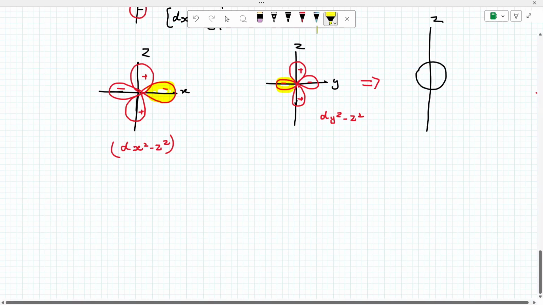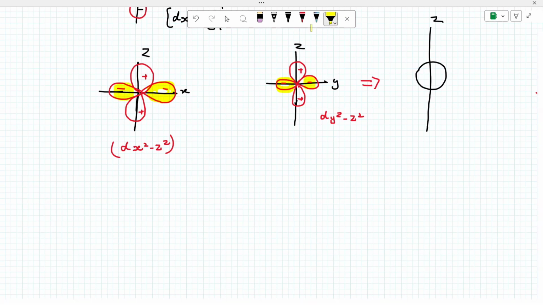Similarly, these lobes and these lobes make another circle. Now this z axis lobe and this lobe become bigger. Similarly, this z and this z make another bigger lobe. This is the shape of dz square.